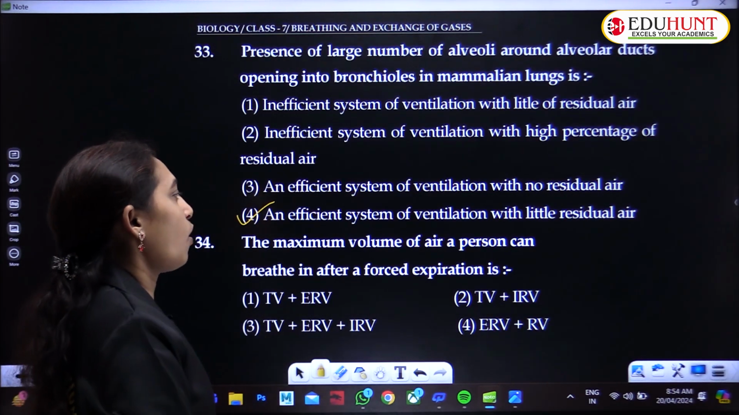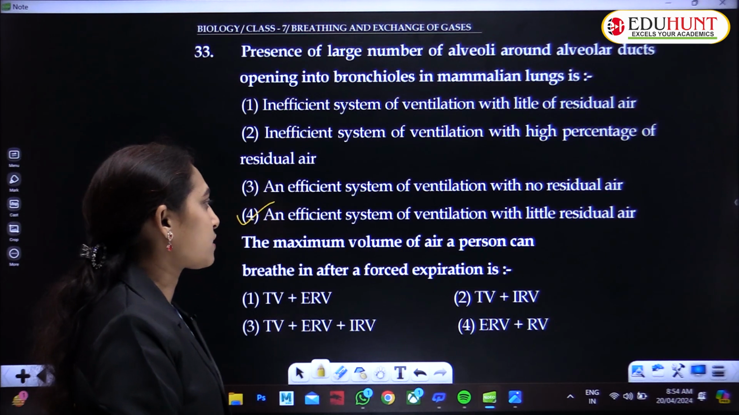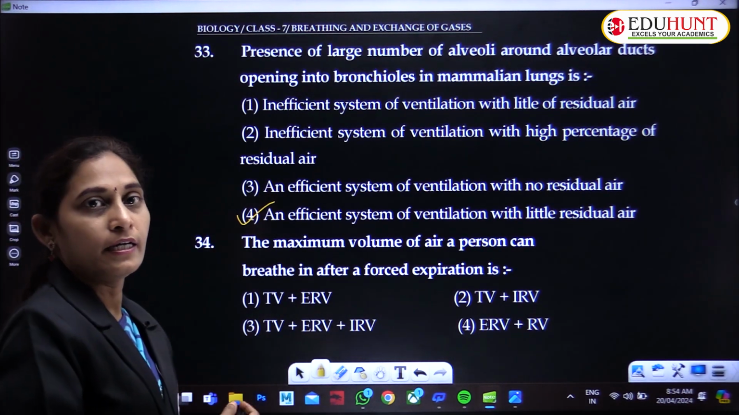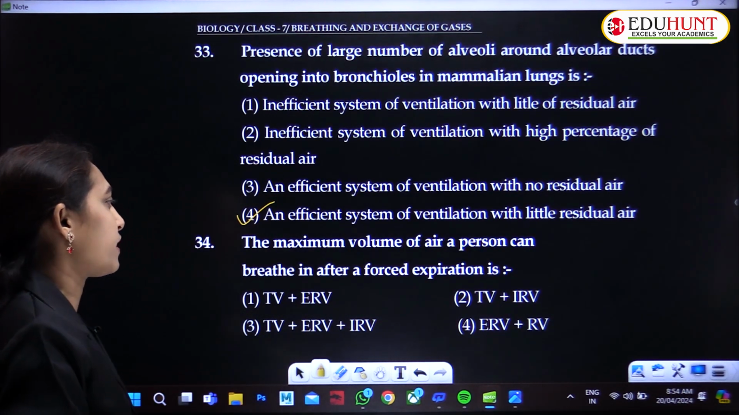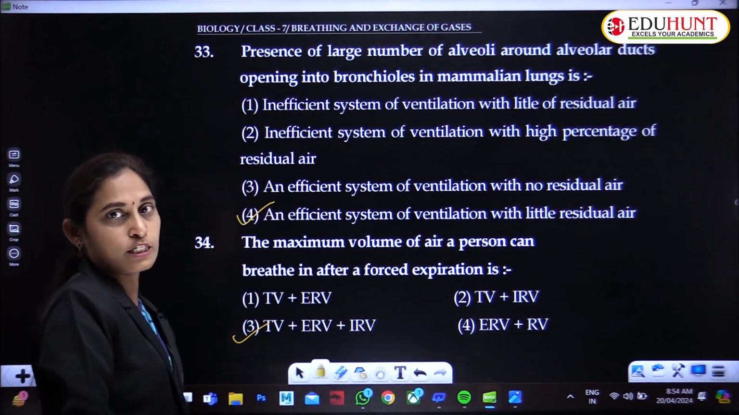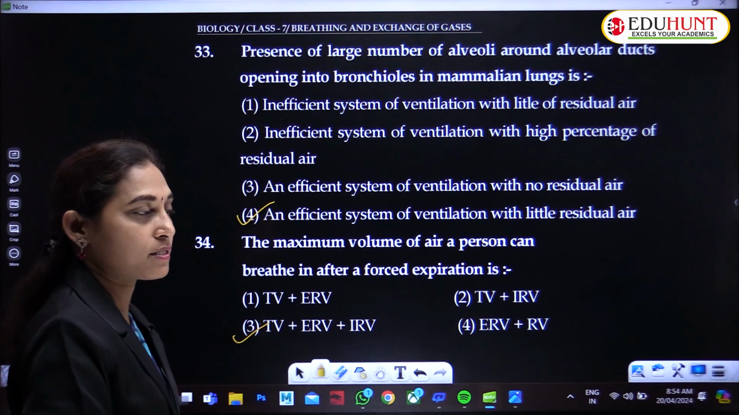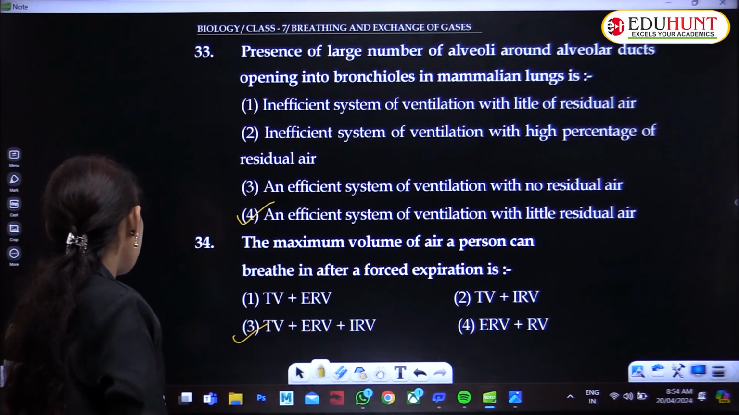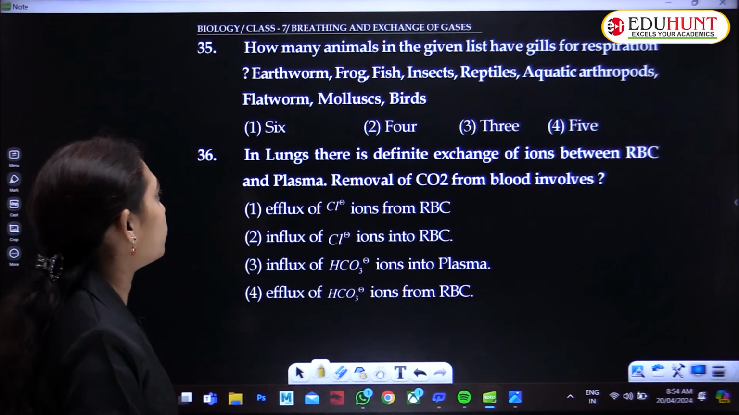The maximum volume of air a person can breathe in after a forced expiration is the tidal volume plus expiratory reserve volume plus IRV, that is inspiratory reserve volume.